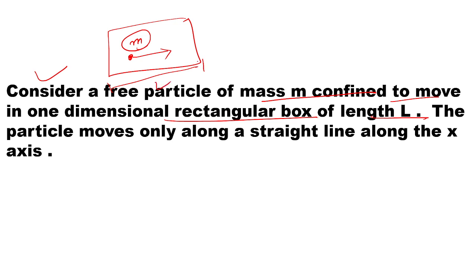This is just an assumption. The particle moves only along a straight line, along the x-axis, which means that if it is one dimensional, there is linear motion. So what is the condition here? Let this be our box. Let me draw it properly.